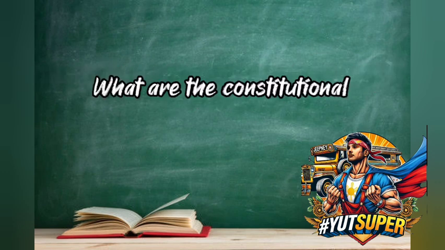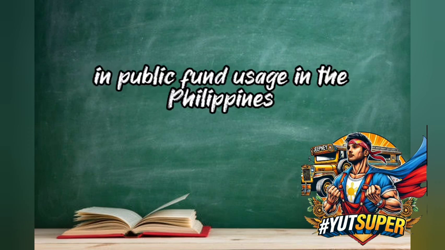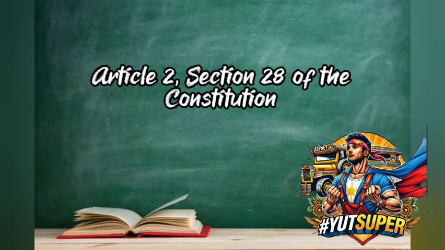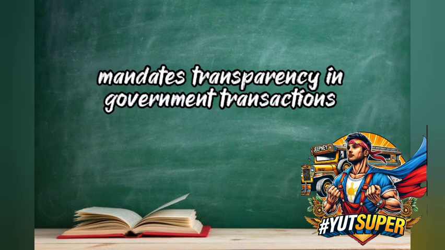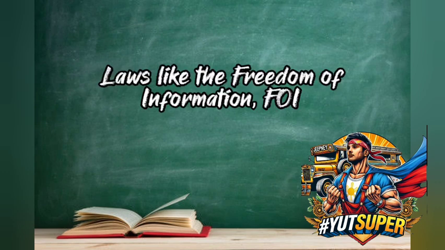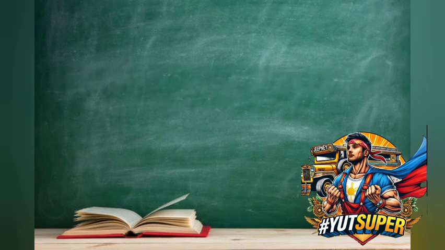5. What are the constitutional or statutory requirements for transparency in public fund usage in the Philippines? Answer. Article 2, Section 28 of the Constitution mandates transparency in government transactions. Explanation. Laws like the Freedom of Information, FOI, order allow citizens to access data on fund usage.